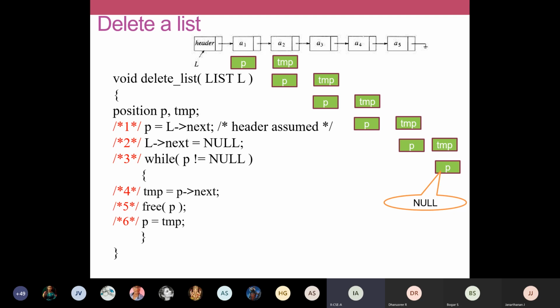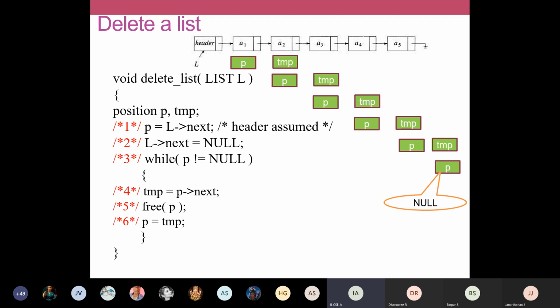Free P will delete this node. After freeing P, this node will be deleted. We are going to update P as temp. P holds the address of the next node. We are going to save temp inside the variable P so that this loop can be iterated. So every time P will get modified with the successive nodes. Every time P will hold the next node, next node, next node, like that. Before freeing, you save the address of the next node inside temp. Likewise, you can scan through and remove the elements one by one. So in your loop, it's going to iterate like this.